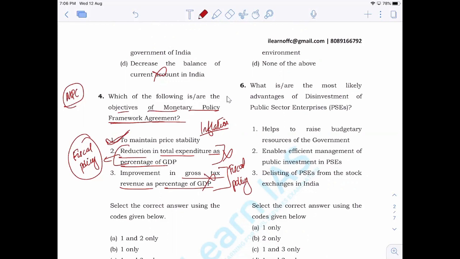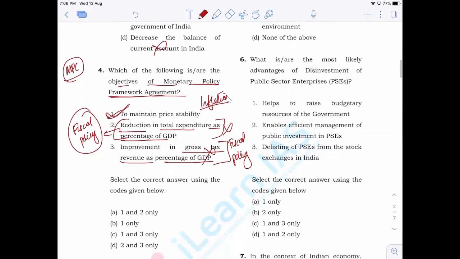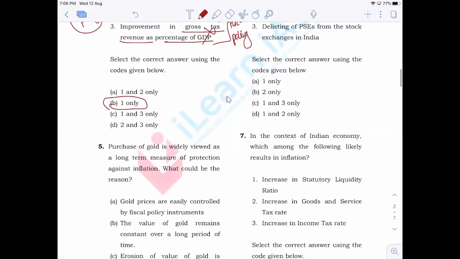You can actually check in this manner also, because all those things that are connected to monetary policy will only be included under the monetary policy framework agreement, right? Anything that has to do with fiscal policy will not have any relation to it. Hence, you can eliminate statements 2 and 3, and hence the answer is B, 1 only. Now we'll move on to the fifth question.